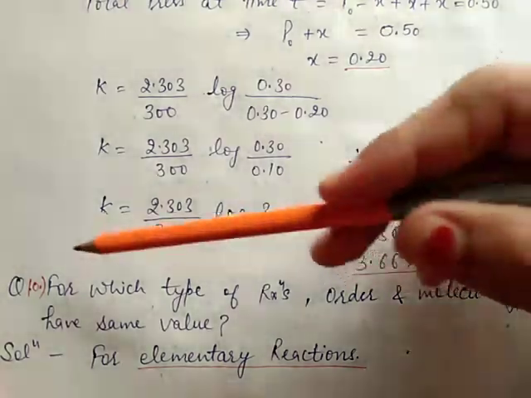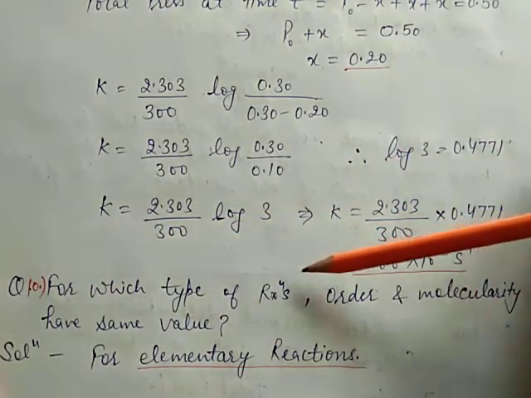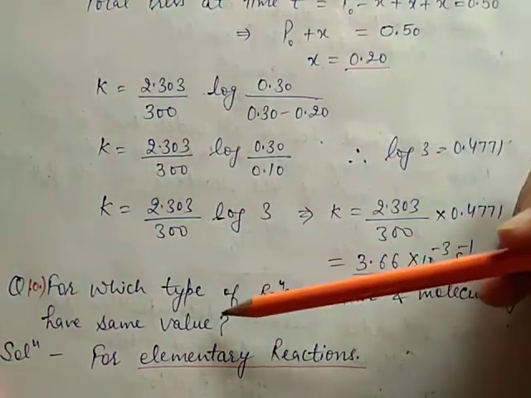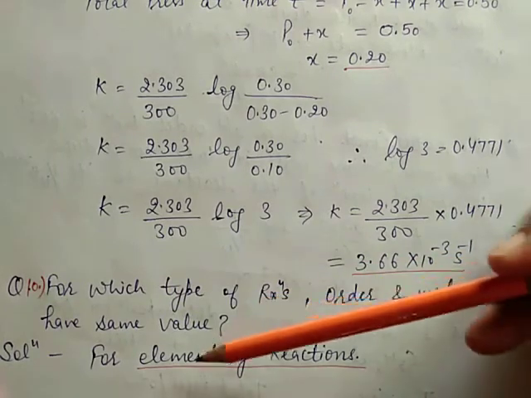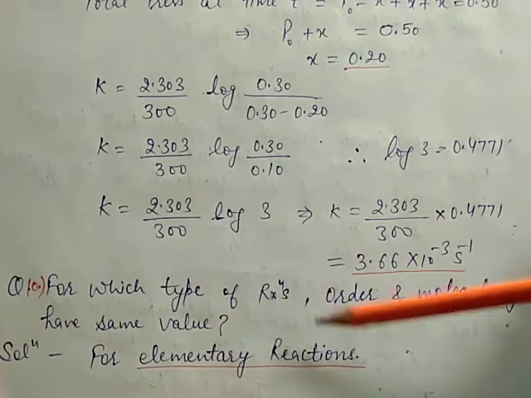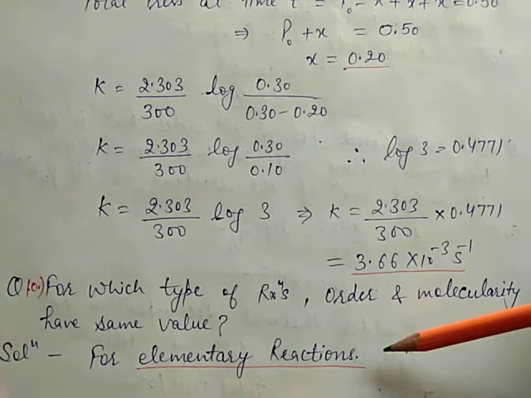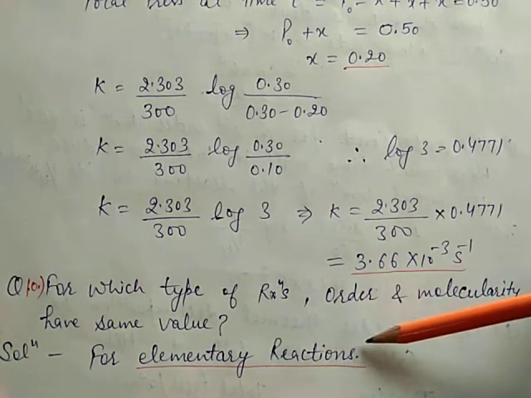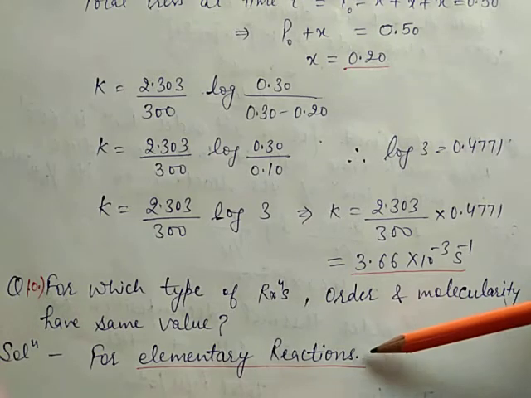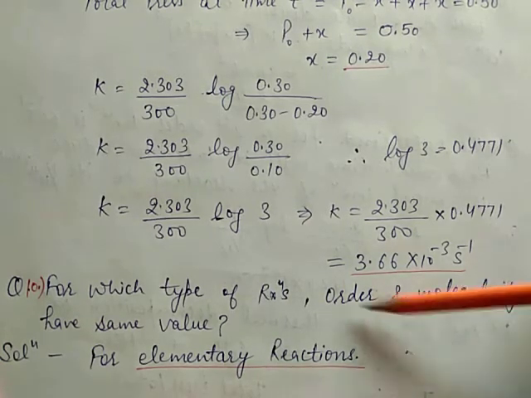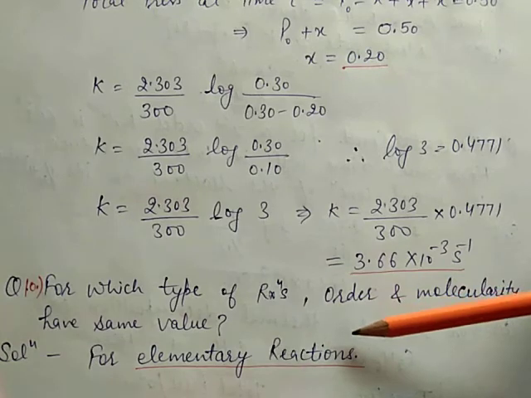Now the last question, number 10. For which type of reactions do order and molecularity have the same value? Then the solution is, for elementary reactions, the reactions which take place in a single step, so this is called an elementary reaction, and for an elementary reaction order and molecularity values remain the same.